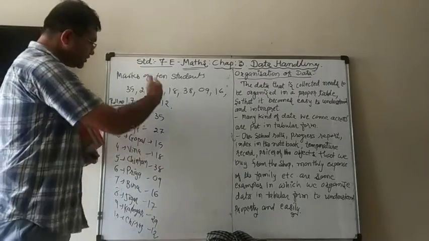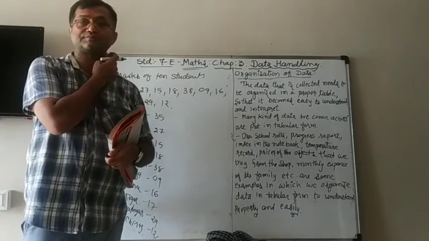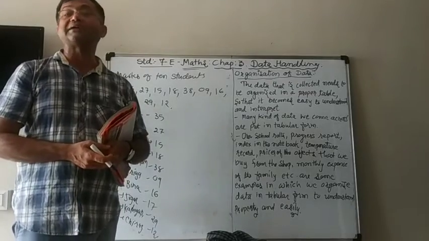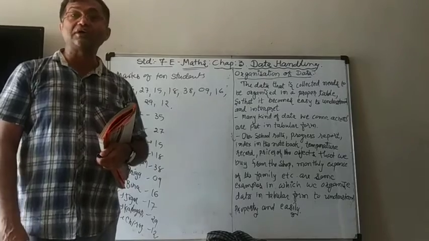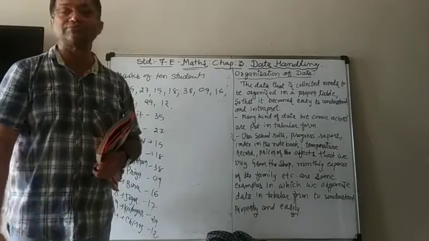So I put it in a tabular way, then maybe it is a little easier to understand. But I can do even better than that. How? I can organize the marks in descending order, means who got the highest mark, who got the lower mark, and then the lowest mark.